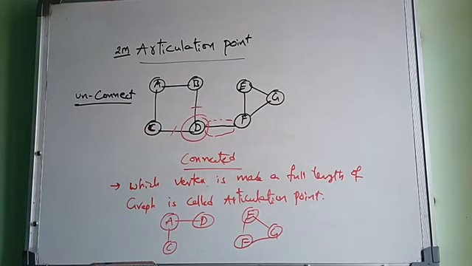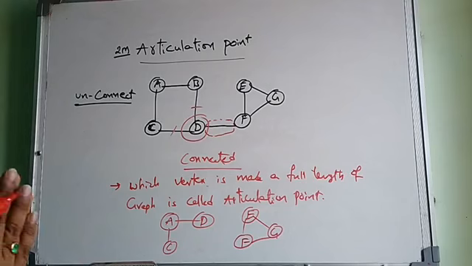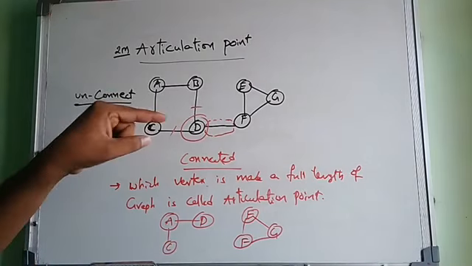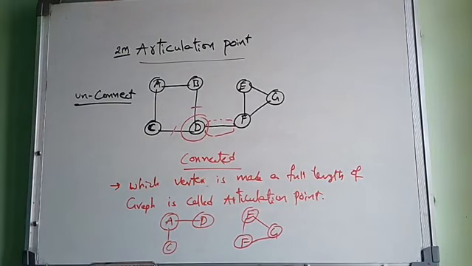If you delete that vertex, the entire graph will be split into two portions. Such a vertex is called an articulation point.